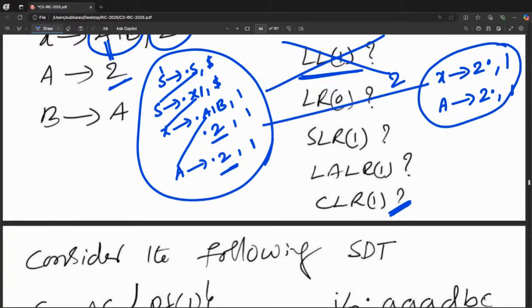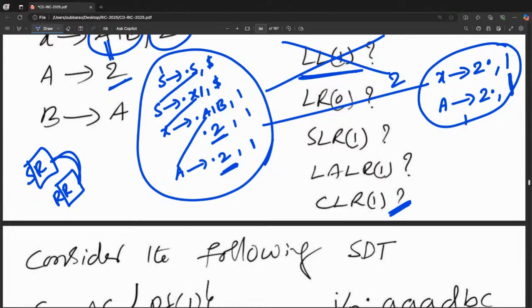So what I mean to say is, when you want to check many, take that production first which will give reduction immediately, because SR conflicts and RR conflicts are there, and without reduce, conflict is not possible. So try to give that input first which will give a reduction immediately. When I give 2 as input, X goes to 2 dot, comma 1, and A goes to 2 dot, comma 1. I think both are reduced.